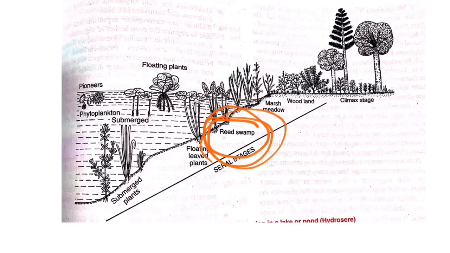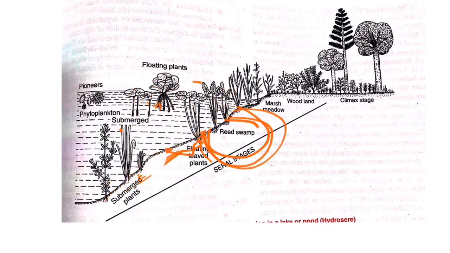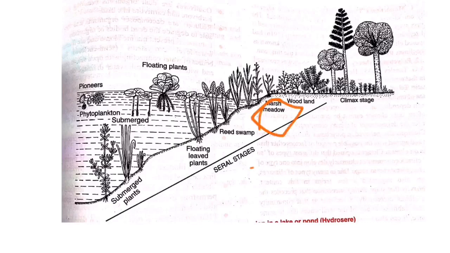Then what happens? They again start to dominate. Once they start to dominate, all these organisms, the floating plants, submerged plants, everything, they die and form soil, and again the nutrients increase. Hence when the nutrients increase, the pond becomes still shallower. Again the depth of this pond decreases, and this becomes favorable for the growth of the next group of plants, called the Marsh Meadow stage.